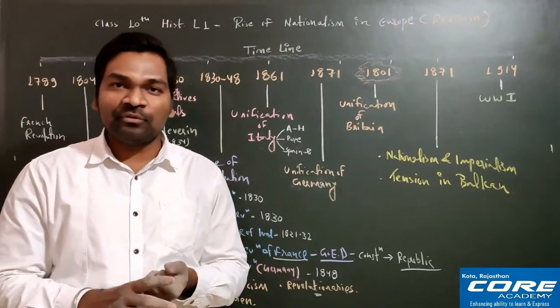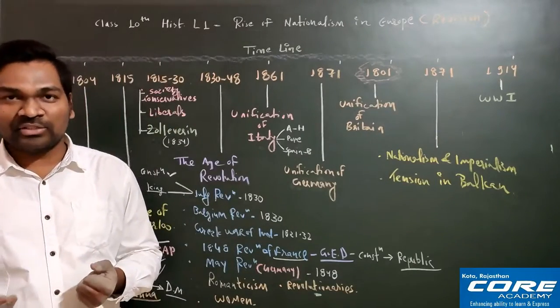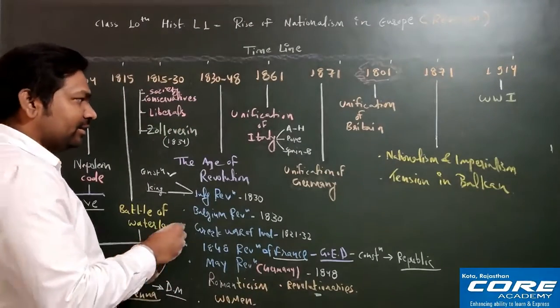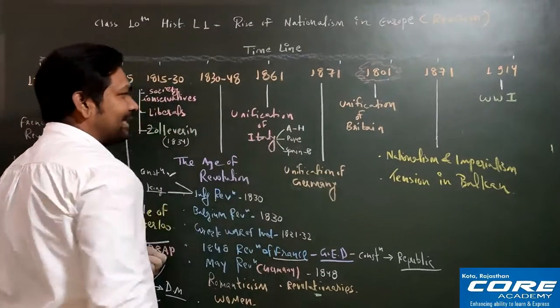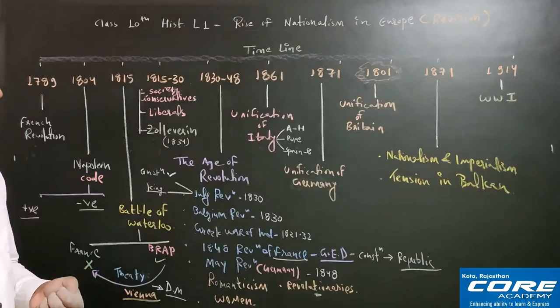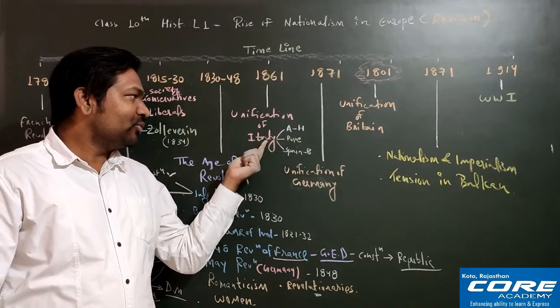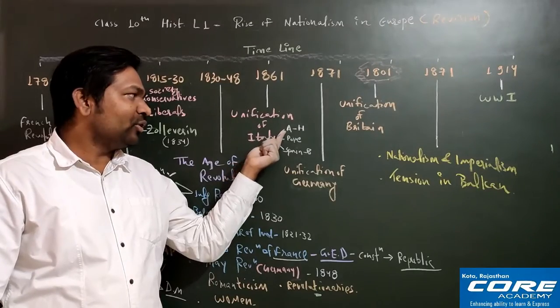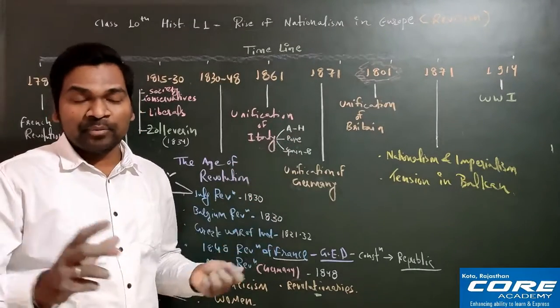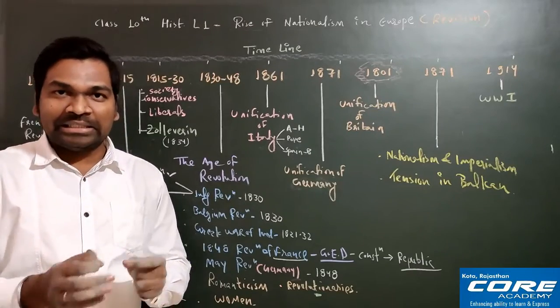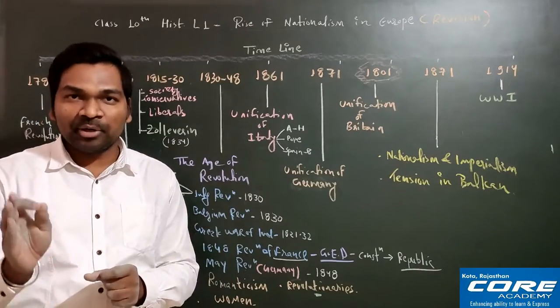So with the help of the French army, Cavour attacked North Italy in 1859, and he successfully included this North Italy into the main Italy, and he defeated the Austrian Habsburg Empire. Who defeated? Count Camillo di Cavour. Who was Count Camillo di Cavour? The chief minister of Sardinia Piedmont.